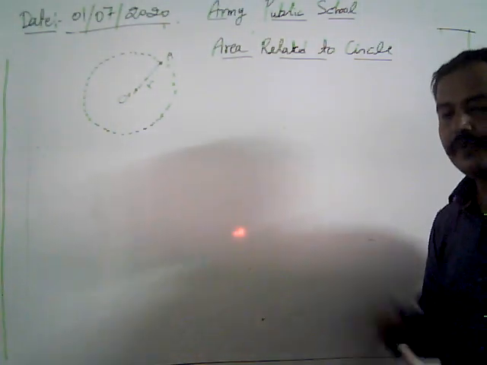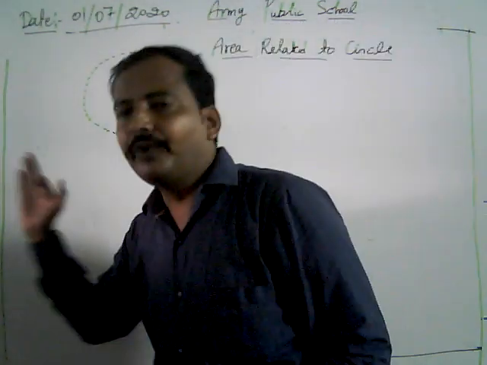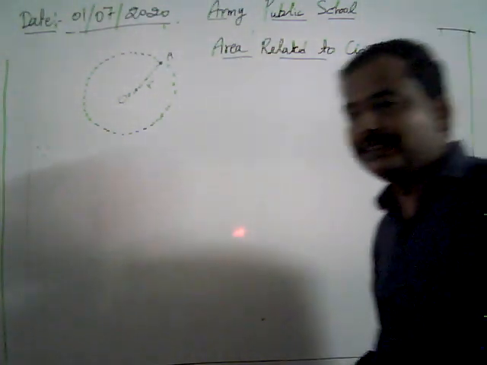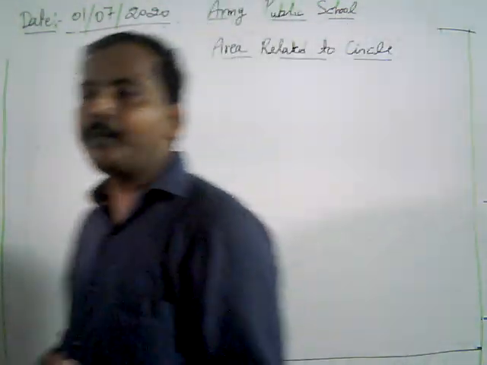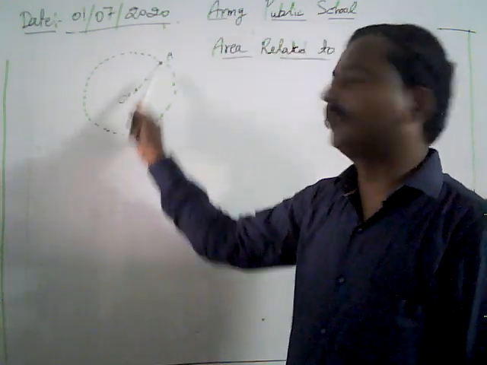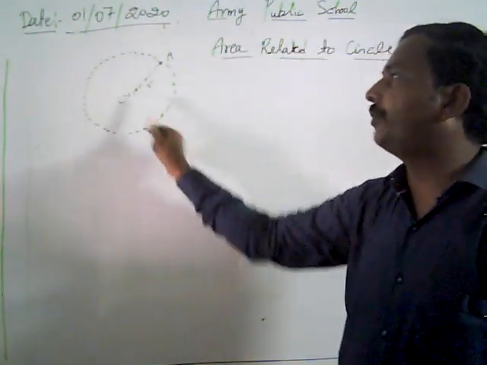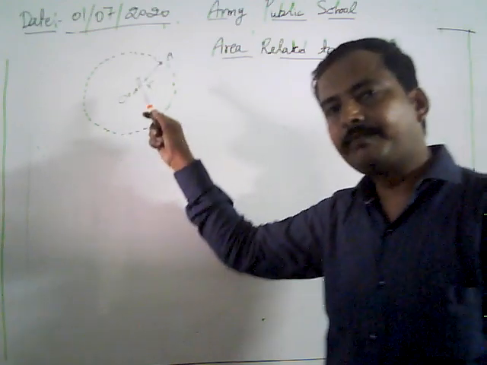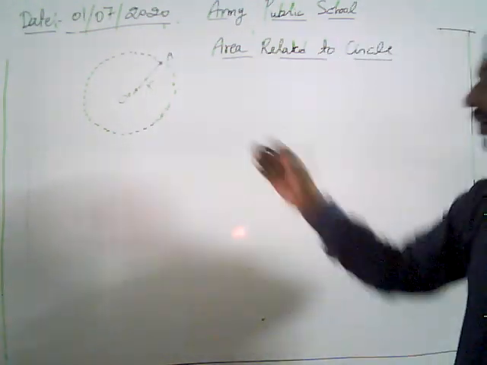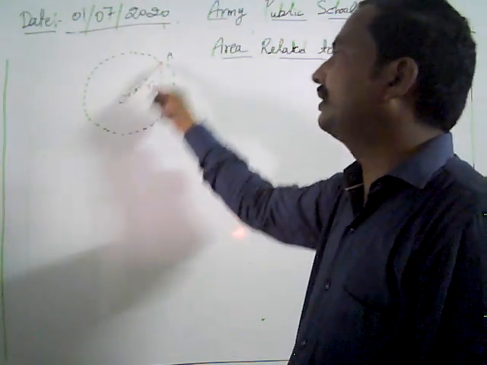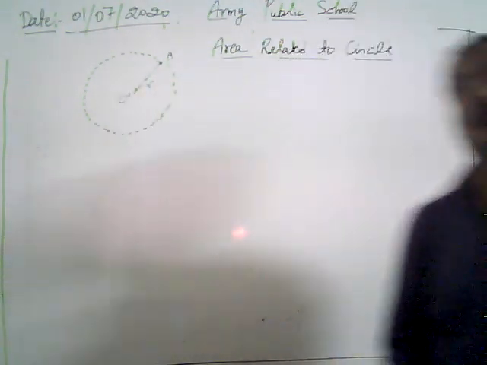Now look, we are revising our basic concept of the circle. A circle is a collection of all points at a fixed distance from a fixed point. The fixed point is known as the center of the circle, and the fixed distance is known as the radius of the circle.